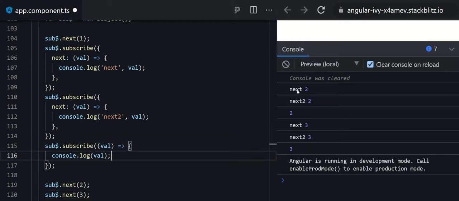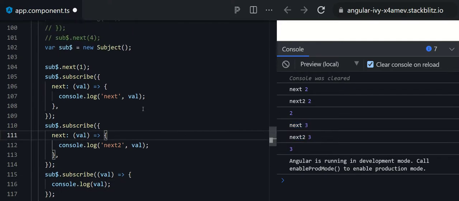In the console you can see next 2, because there are 3 subscribers, so console log happens 3 times. The console log happens 3 times for the 2, and 3 times for the 3. But what about the 1?